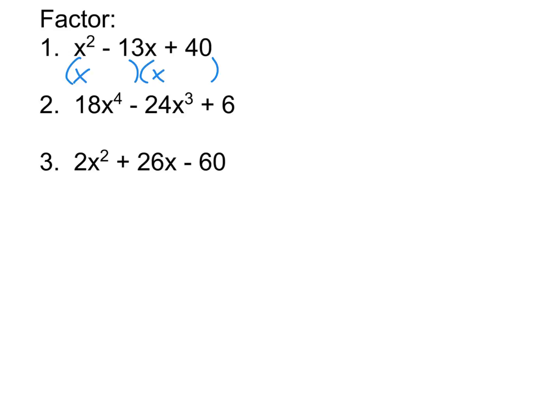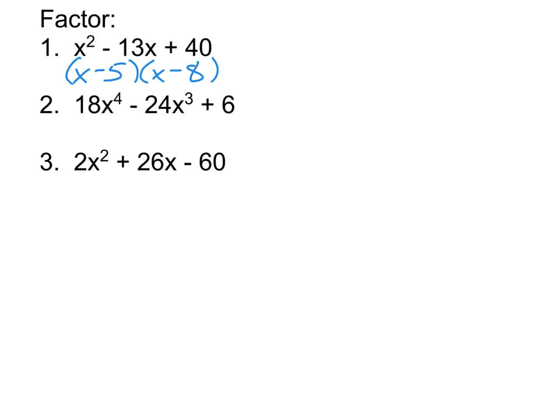In order to multiply to a positive but add to a negative, they both have to be negative. Multiplying to 40, the first one that comes to mind is 5 and 8. Well, negative 5 and negative 8 gives us negative 13. So that's a combination. This then is as factored as it can go. So that's factoring a quadratic.